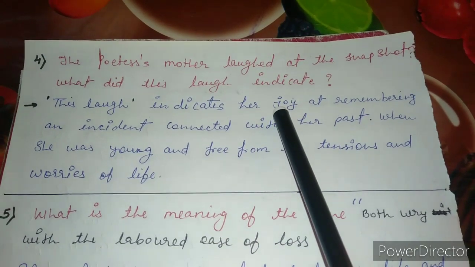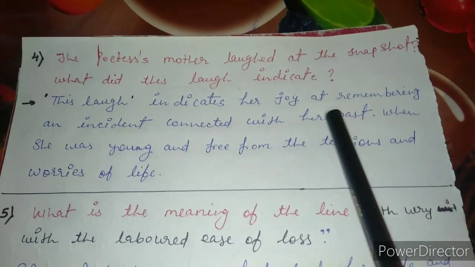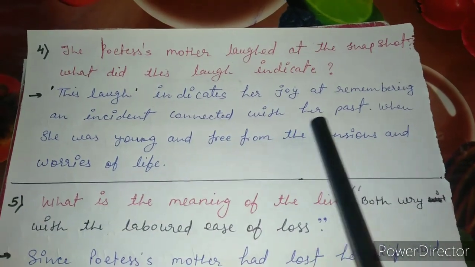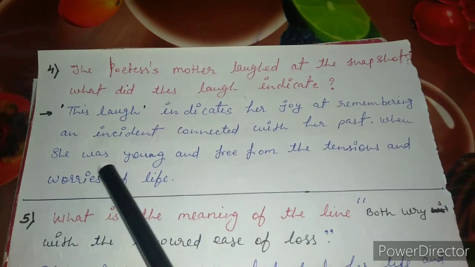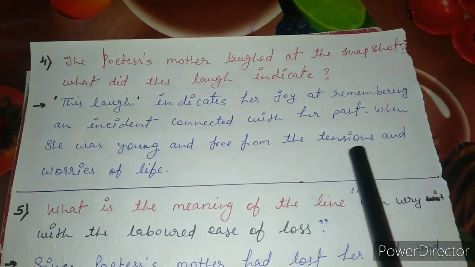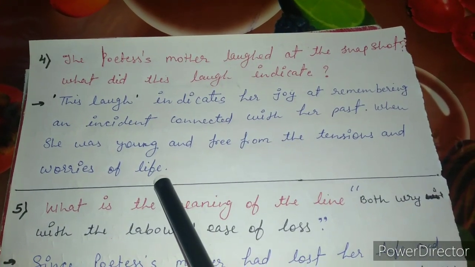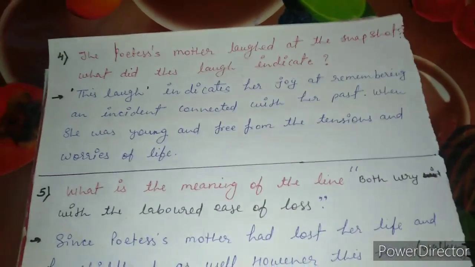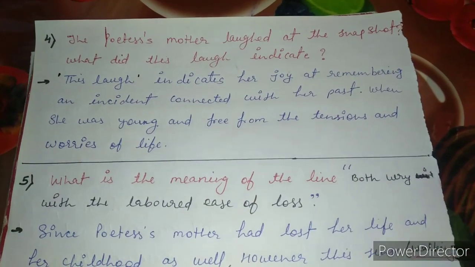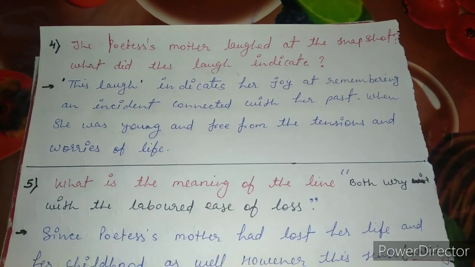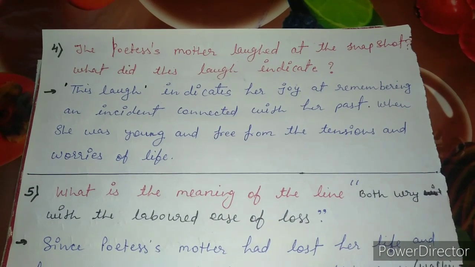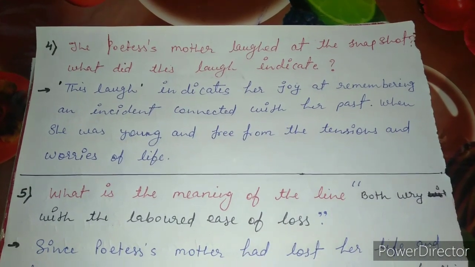Laugh was associated with joy, happiness at remembering the incident connected with her past when she was young and free from the tensions and worries of life. When she was married, and when she was a mother of the poetess, then she used to see that portrait, that photograph, and she used to laugh at the snapshot.